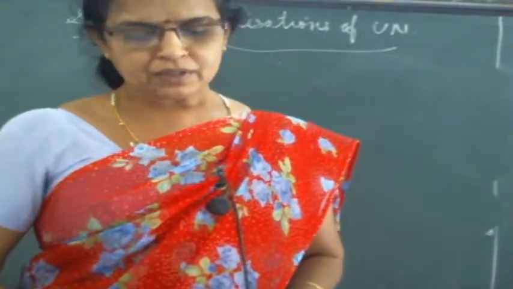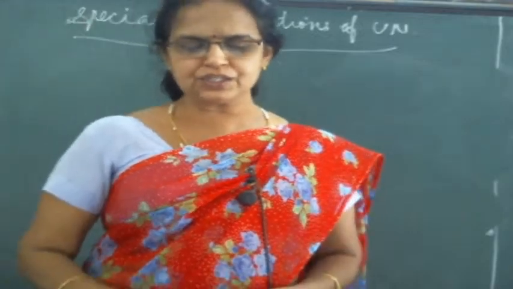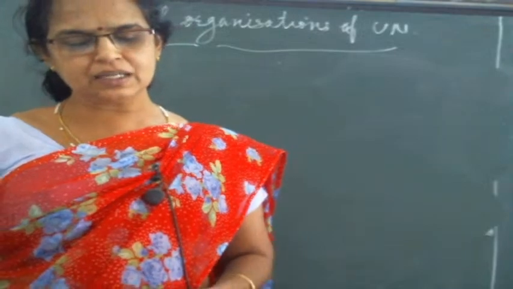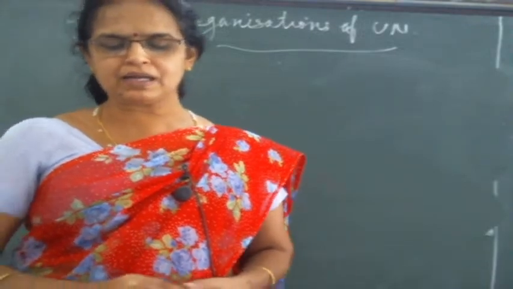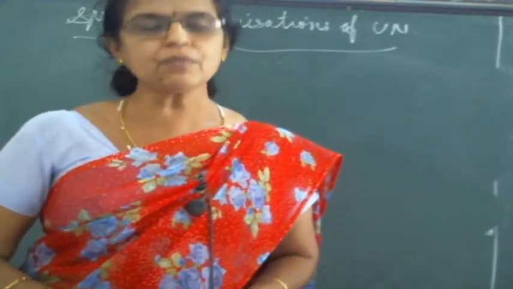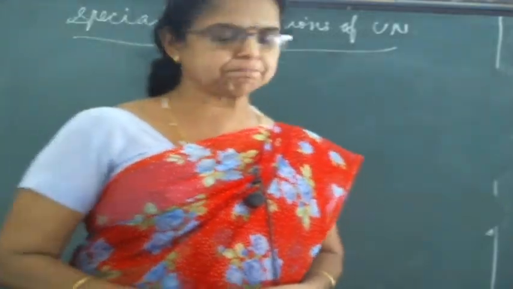Now see, the main objective of the United Nations is to foster social, economic, cultural and educational development of people and help them in improving their standard of living by generating more employment opportunities. Underline.